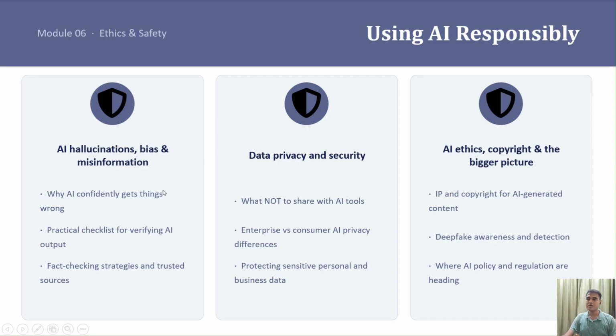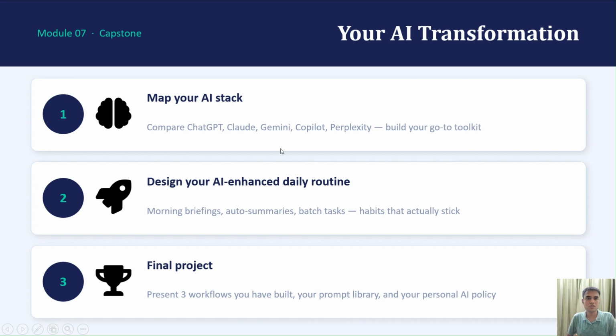Then we proceeded with ethics and safety. This was a theoretical module. Here we discussed AI hallucination, bias and misinformation. Then we discussed what to share with the AI and what not to share with the AI in data privacy and security. Then we discussed some laws regarding IP and copyright for AI generated content. Then we studied deepfakes, and where AI policy and regulations are heading. So in this module we did that. This was all for the course, which got completed today.